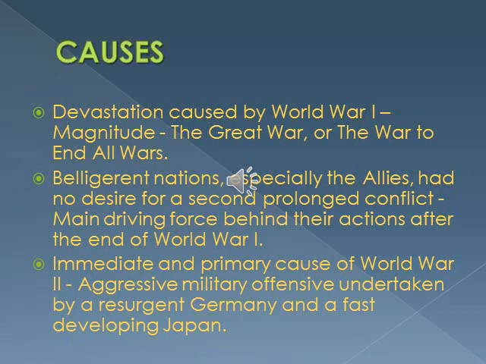So the immediate cause of World War II was the rise of Germany. Germany became stronger again, and Japan was developing very fast. This was the main fact. Even though the Allied countries were not interested and had no desire for war, that is also one major cause of war. But apart from that, the main important factor was the aggressive military policy of Germany. Germany became stronger again.